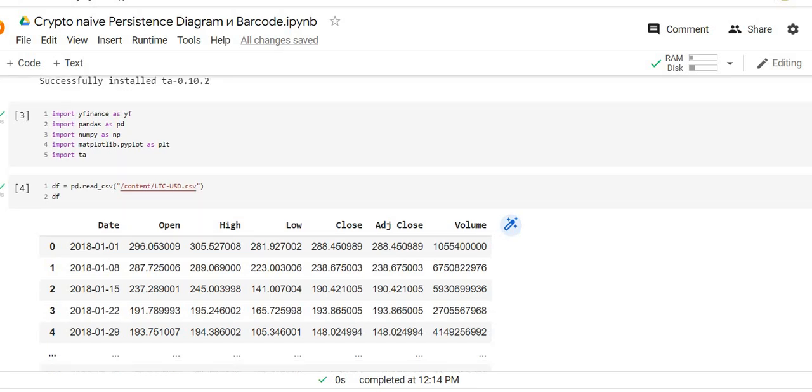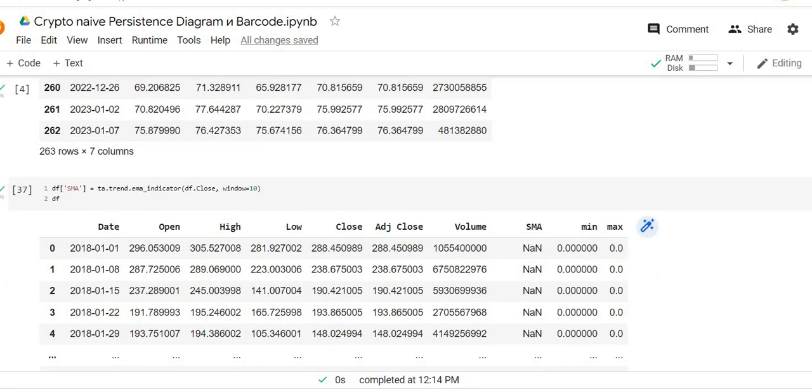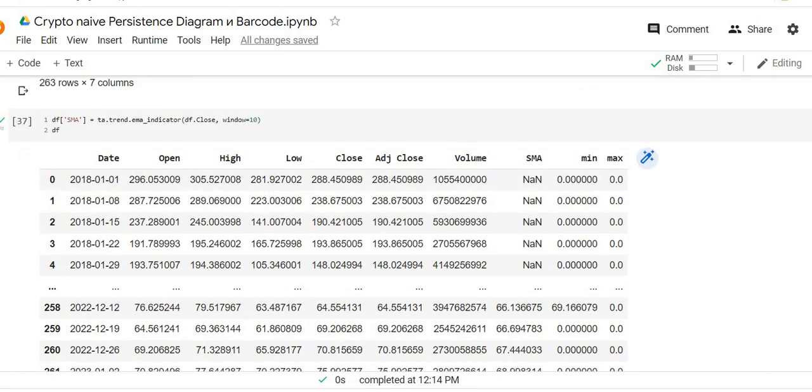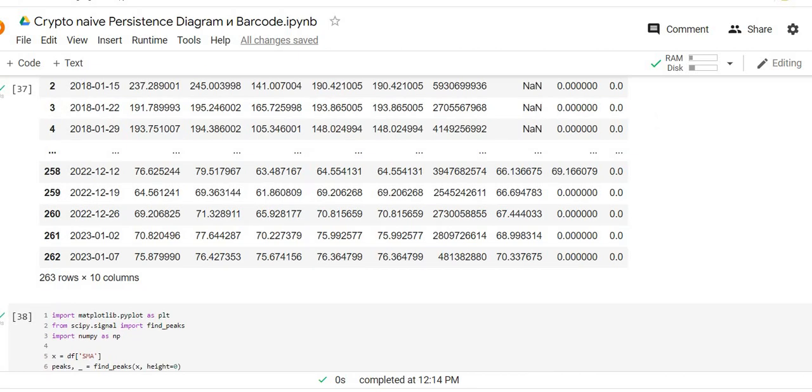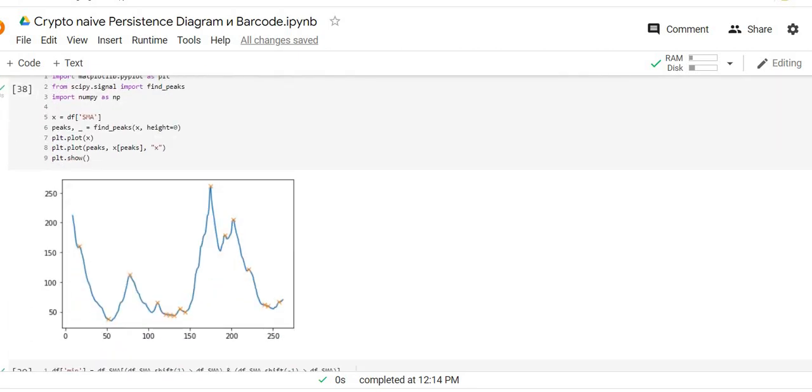LTC-USD cryptocurrency, and to have less noisy information about quotations of this cryptocurrency, we will try to use the simple moving average, which will be based on the weekly data. And this data for the last 5 years, from the beginning of 2018 till the beginning of 2023. And we will try to use 10 for the beginning. We will try to use 10 periods, a 10 weeks data frame.